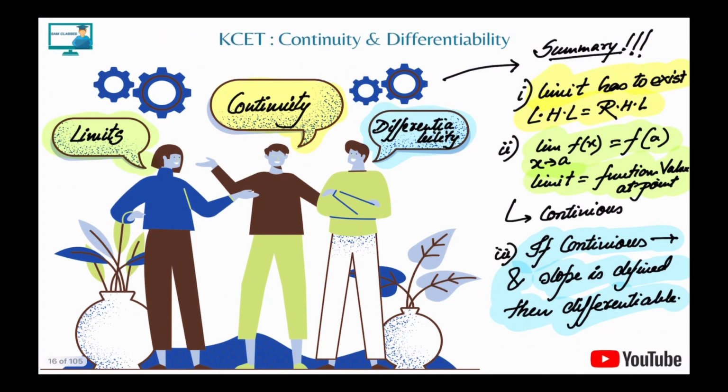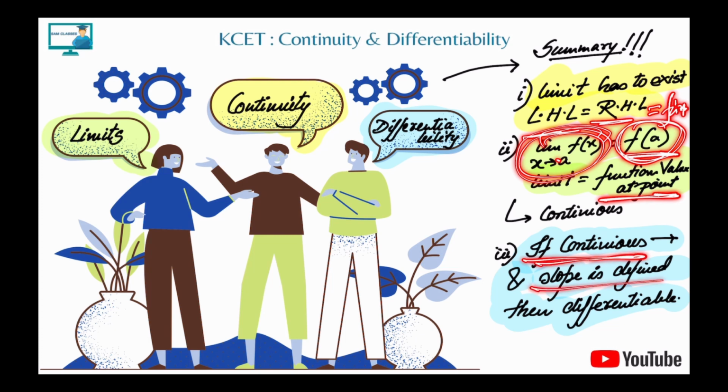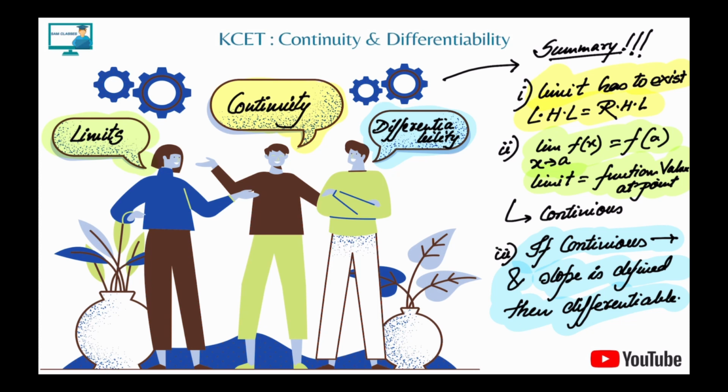Let's see three people talking about limits, continuity and differentiability, and we summarize all of it in two or three lines. The first one said the limit exists when the left hand limit equals the right hand limit, and that is equal to a finite value. The second one said if that finite value is equal to the function value at that point, it is continuous. And if it is continuous and the slope is defined, with no sharp turns, it is differentiable. So they completed each other.